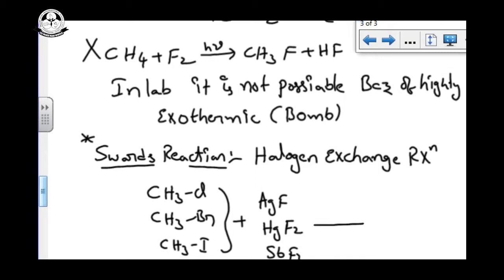You heat this, and you get CH3F. Only the halogen exchange method, the Swarts reaction, is used for fluorination of compounds.